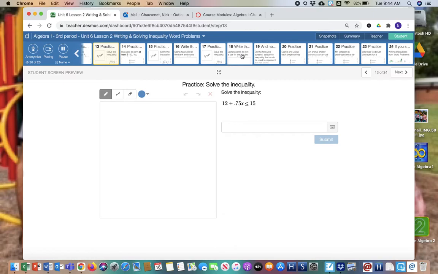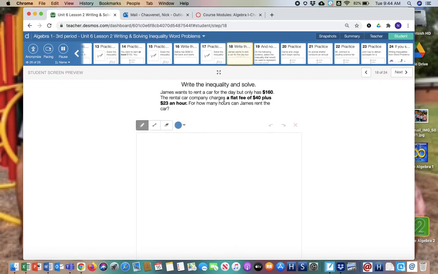For one last example here that we did was screen 18, okay? So it says James wants to rent a car for the day but only has $160. So he has $160. He wants to rent a car. Now, could he spend all his money? Sure, he could spend all his money. But he can't spend more than what he has, right? So let's figure out whether this is going to be greater than or less than, right? It says the rental car company charges $40 plus a fee of $23 each hour. Well, he can't do more hours than what he can pay for, so this has to be a less than or equal to. How many hours can you rent the car?